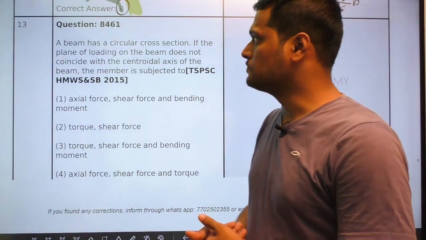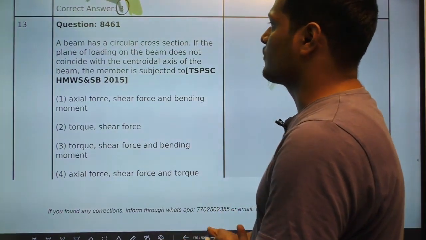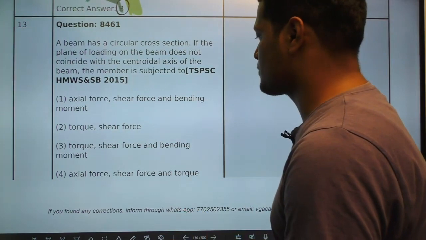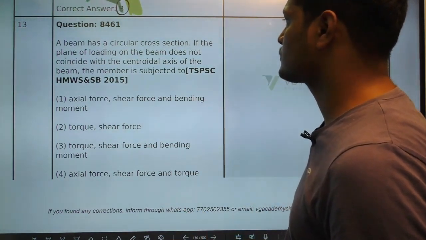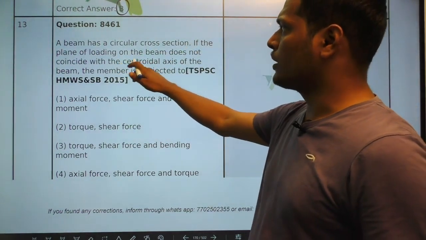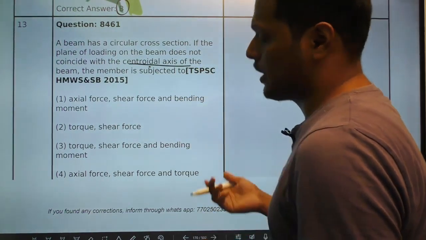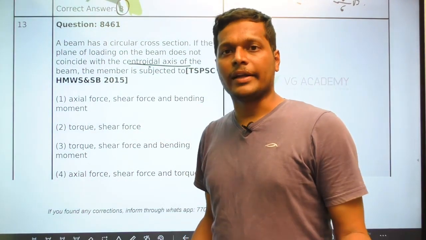That's all. Next, a beam has a circular cross section. If the plane of loading of the beam does not coincide with the centroidal axis, the member is subjected to. So already I told you, if it is not passing through the centroid, obviously it will get torsion.